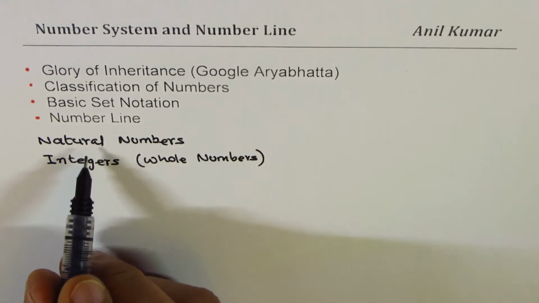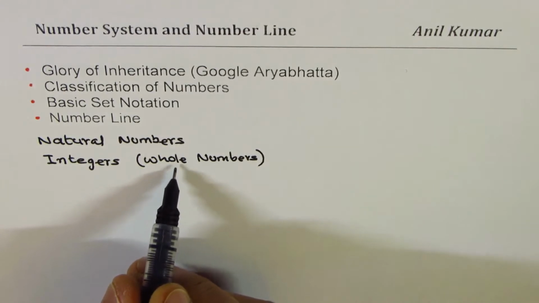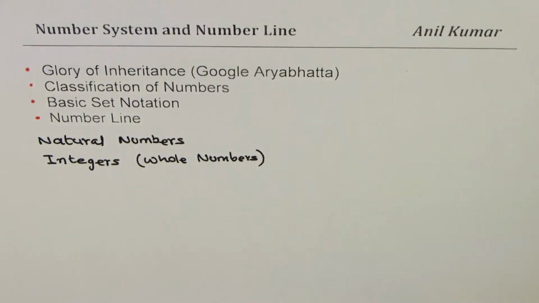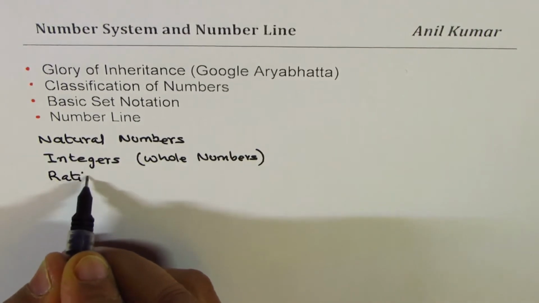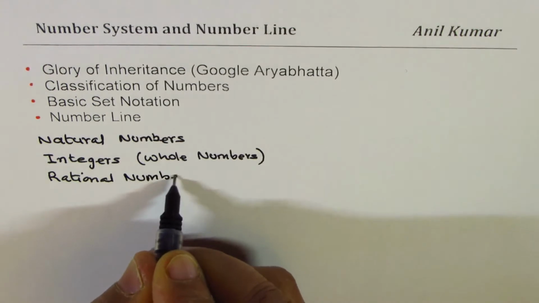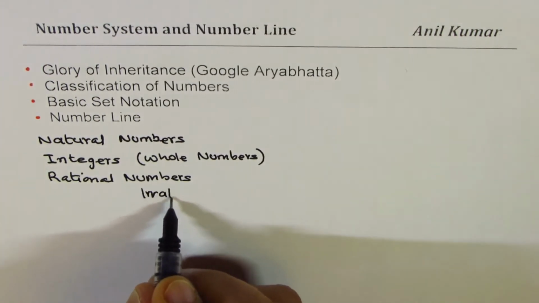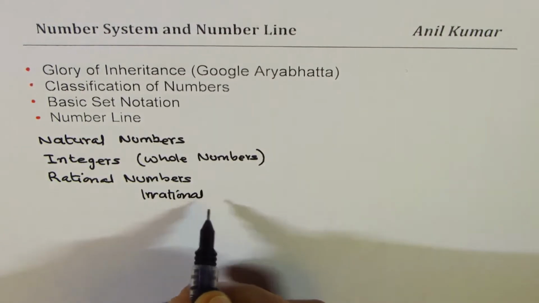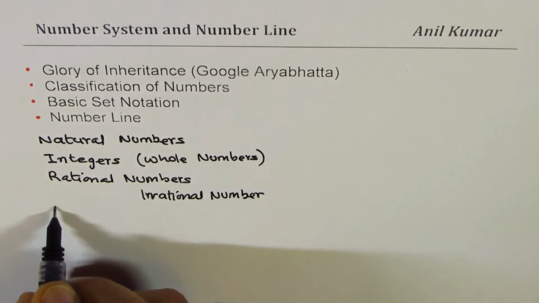So we actually moved from natural numbers to integers, introducing whole numbers, which included 0. And then we moved on to rational numbers, and then we talked about irrational numbers, and moved on to real numbers.